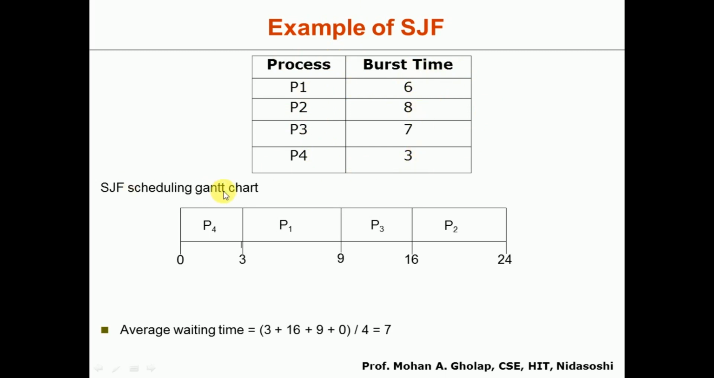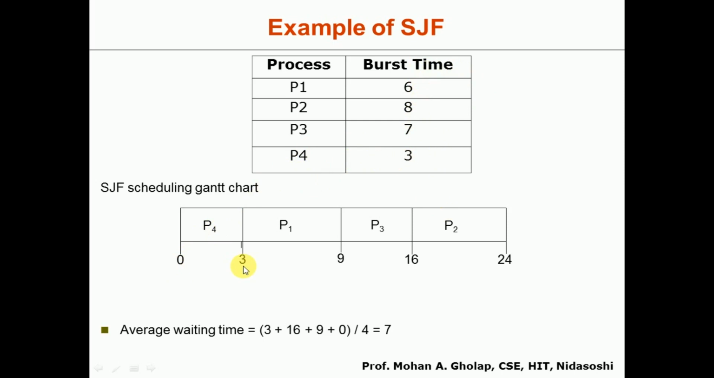So the possible Gantt chart for this SJF scheduling for this example is, when the CPU starts execution, first it will compare the burst times and select the process with the lowest burst time. Out of 6, 8, 7, 3, the lowest burst time is 3. This is for process P4. So first P4 will be allowed for execution. The burst time is 3, so it will execute from timeline 0 to timeline 3.